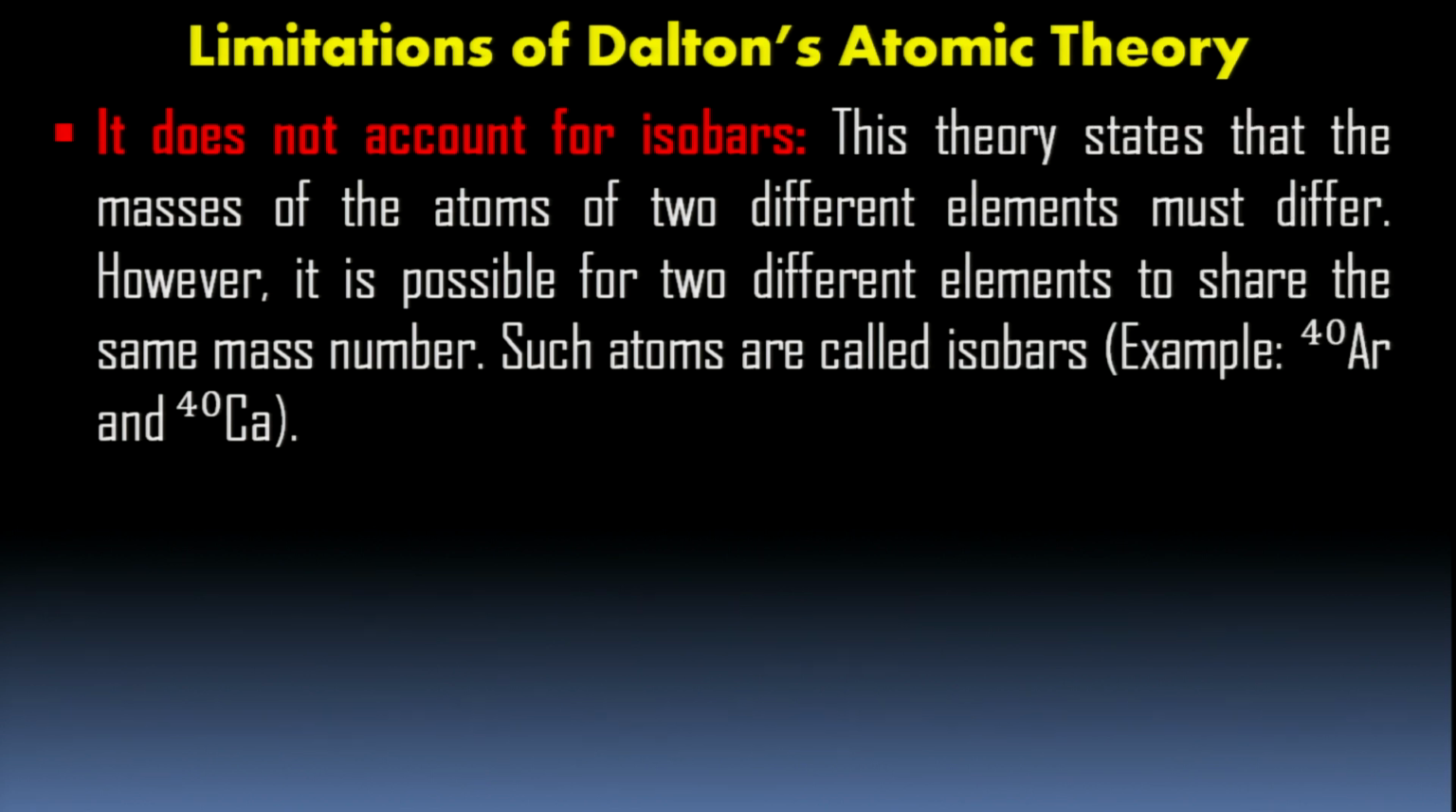One more limitation. It does not account for isobars. What are isobars, children? Isobars means two different elements will have same atomic mass. These things were developed later on. This theory states that the mass of the atoms of two different elements must differ. But it is possible for two different elements to share the same mass number. Such atoms are called isobars. Argon 40 and calcium also has atomic mass 40. All these were discovered later on.